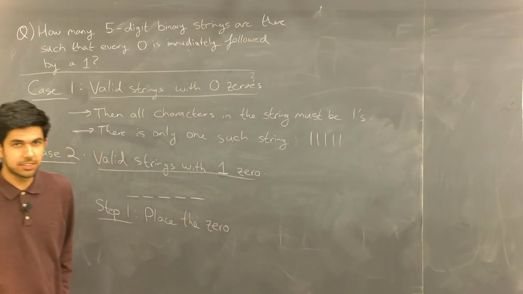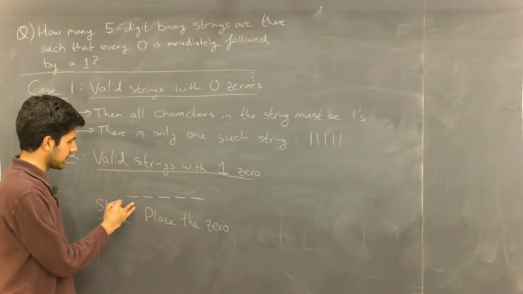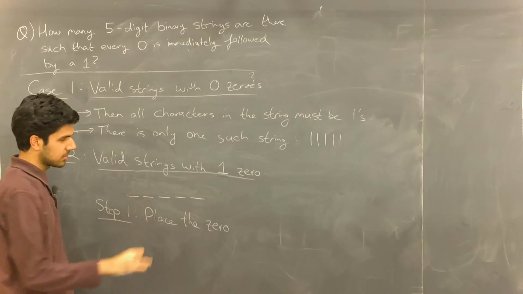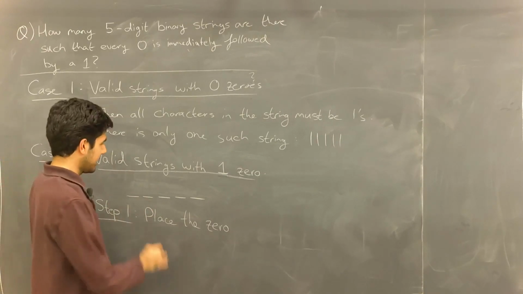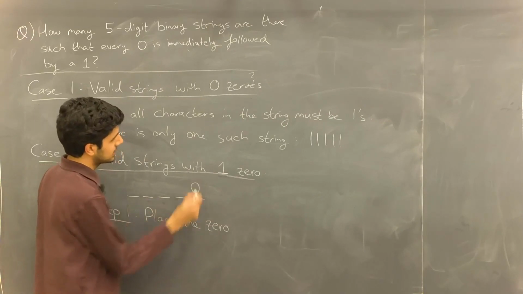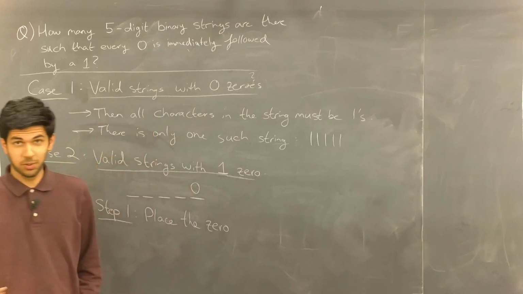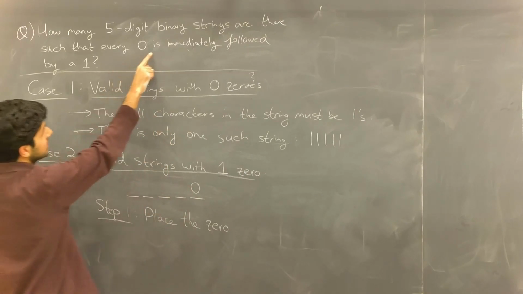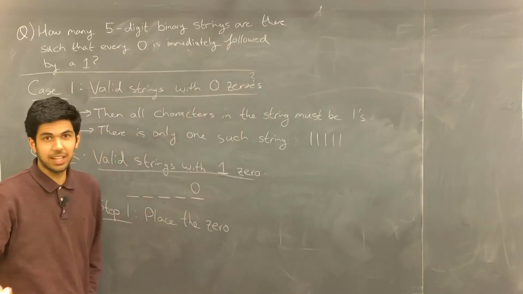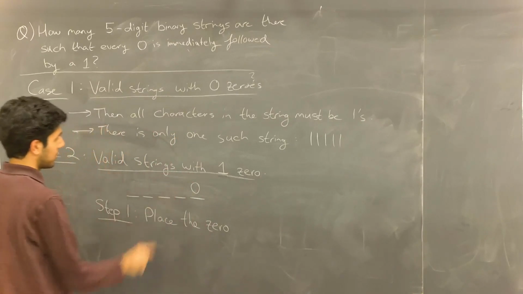So we'll place the 0, but where can the 0 go? Can it go in this spot? Well, yeah, sure, why not? This spot? Well, yeah, sure, why not? And same, on and on, but wait a second. Could we ever put a 0 in the last spot? No. Why? Because every 0 needs to be immediately followed by a 1. If we were to put a 0 in the last spot, we can't put a 1 after it. So we can never put a 0 there.